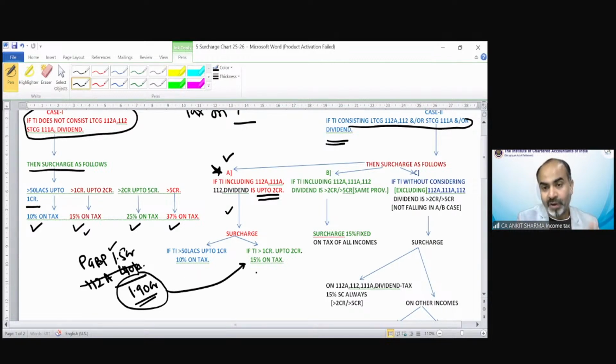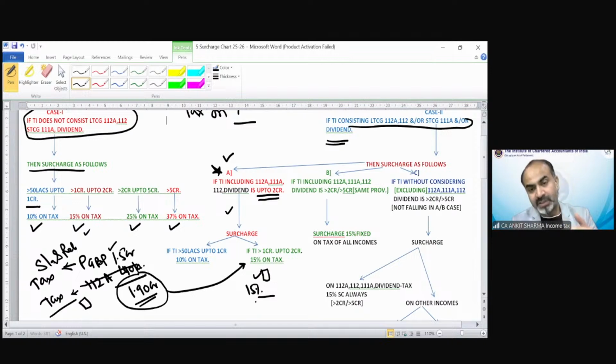So whatever would be your tax liability, now you will calculate tax on PGBP as per slab rate. So calculate that tax upon 1.5 crore. And for section 112A, we have to calculate the tax accordingly. And on the total of both taxes, of PGBP and section 112A, the surcharge would be 15%. Clear? So accordingly, we have to calculate the surcharge.